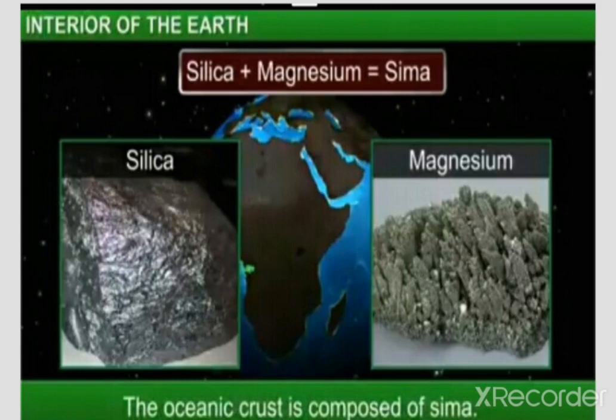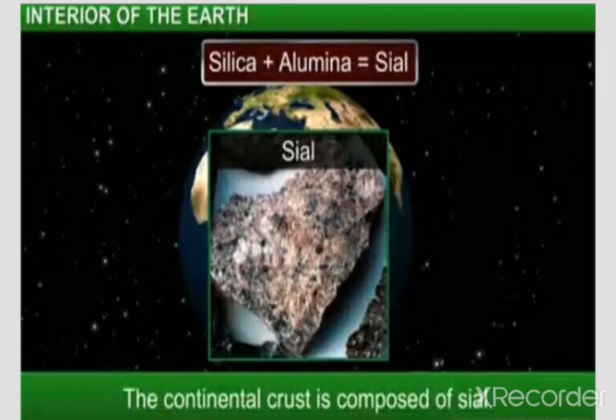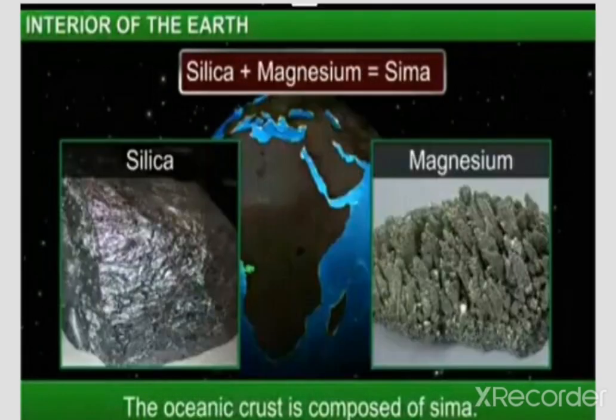Silica and magnesium. Look at here. It is made of silica and magnesium. This is a silica and this is a magnesium. Continental crust is composed of silica and magnesium. The proportion of these two minerals is more in this layer, in the oceanic crust layer.